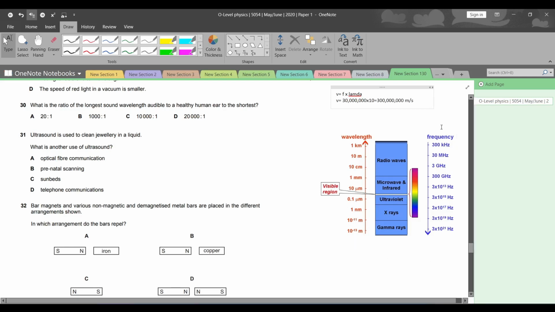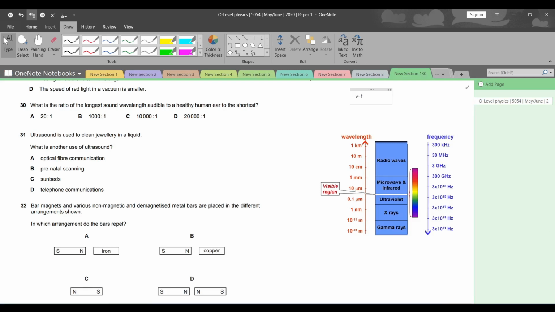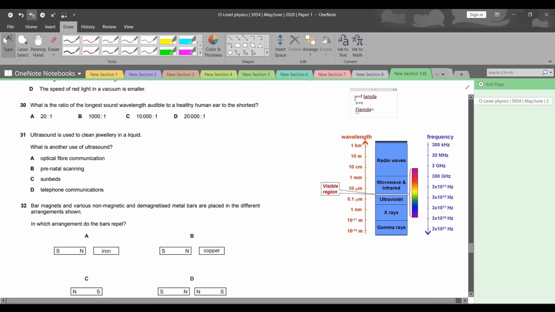So yeah, you can do that with every single component and you'll still get the same value. So according to this, we can assume that V is equal to F lambda. Therefore, V is equal to V and F lambda is equal to F lambda. है ना?